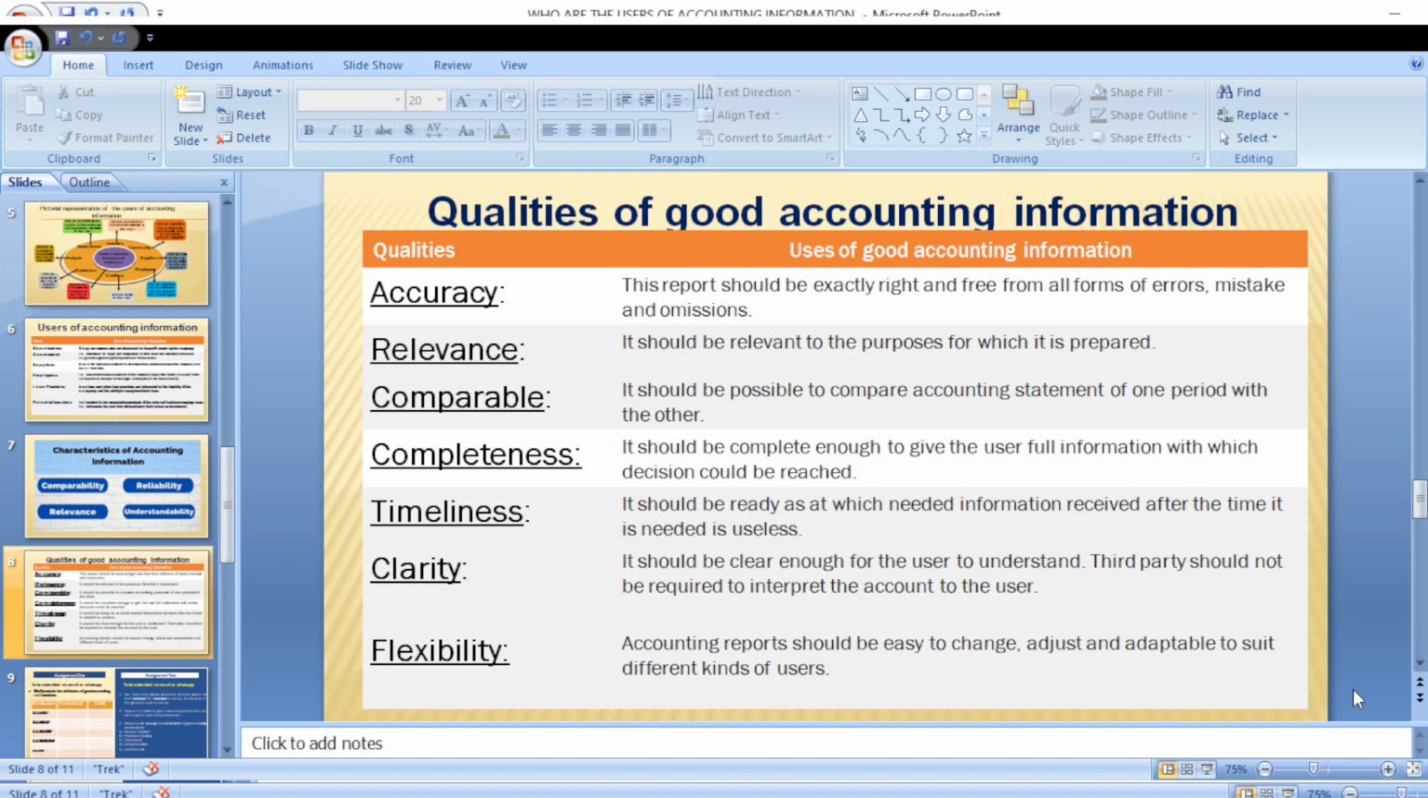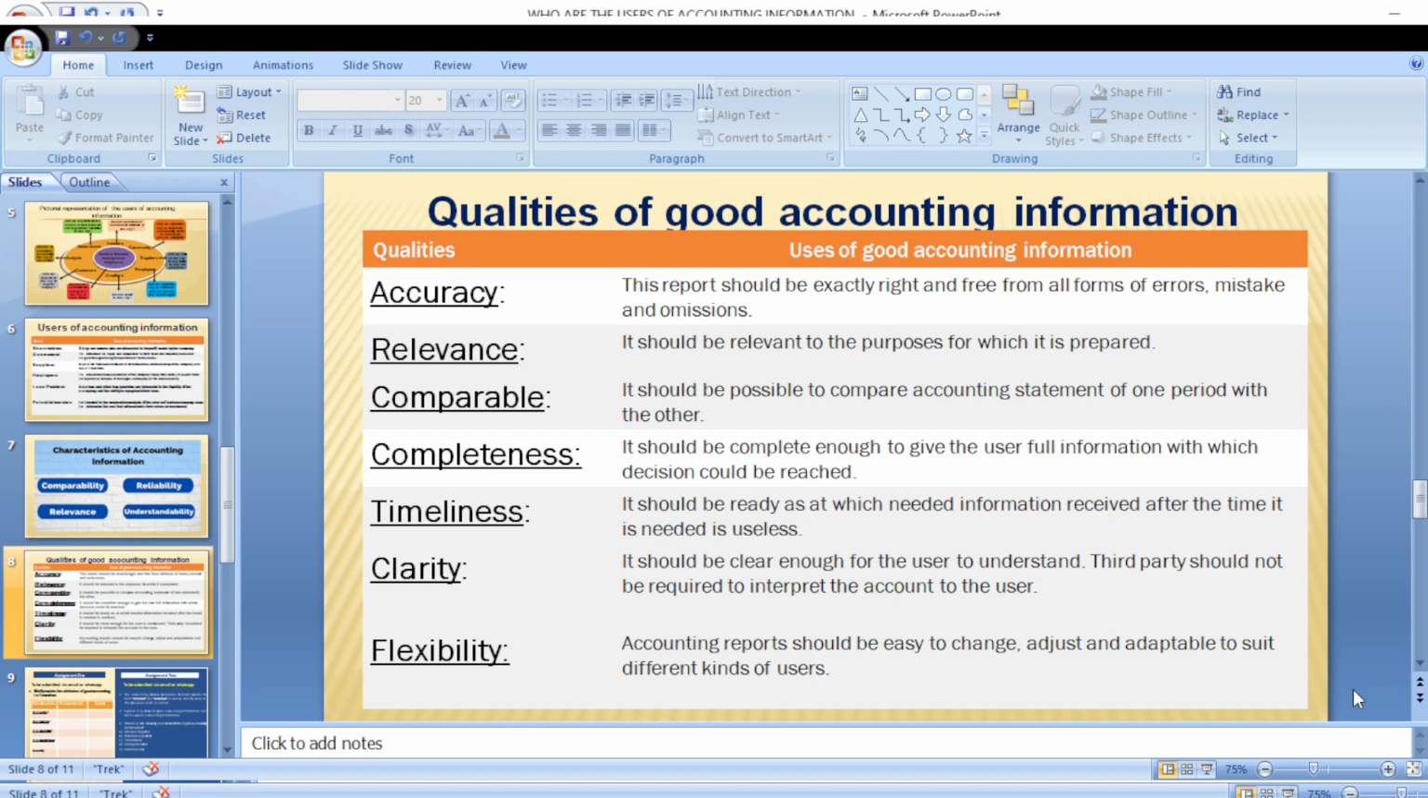Then it must be comparable. You must be able to compare accounting reports from one period to another, from one industry to another, from one sector to another. It is very important we are able to make comparisons, so we can compare the reports of two competing organizations together. We can compare 2 years' reports together. Completeness. In order for an accounting report to be very, very useful, it must be complete.